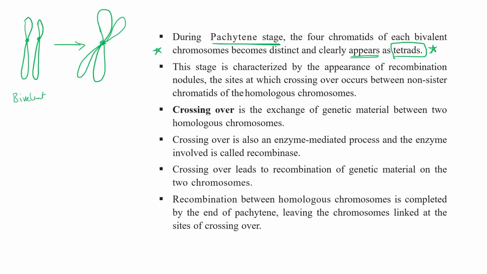sister chromatids like this. So these two are sister chromatids and these two are sister chromatids, right? And right now we are using the term tetrad for this paired group of homologous chromosomes. So this tetrad clearly appears in the pachytene stage, and as a bivalent in zygotene.